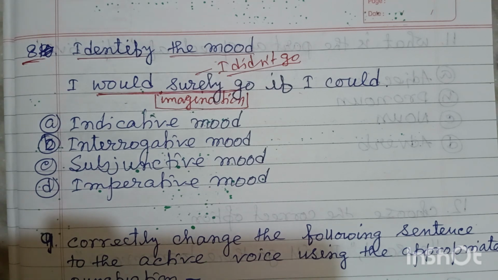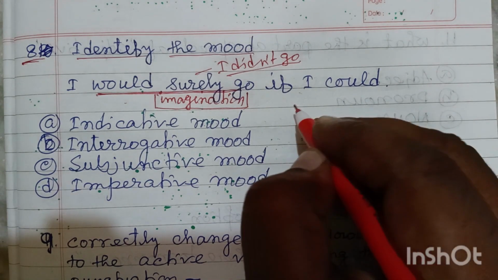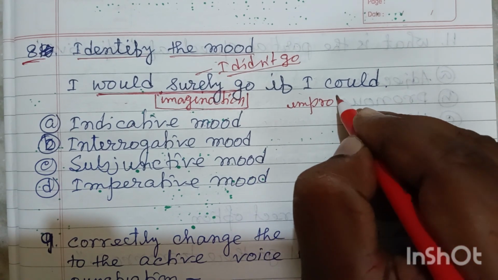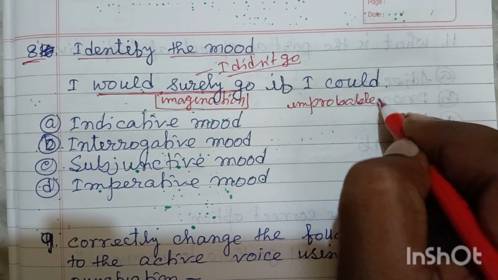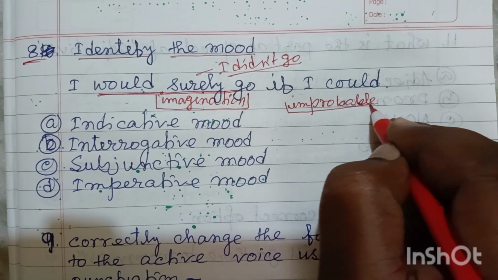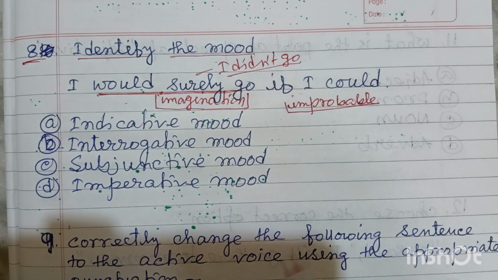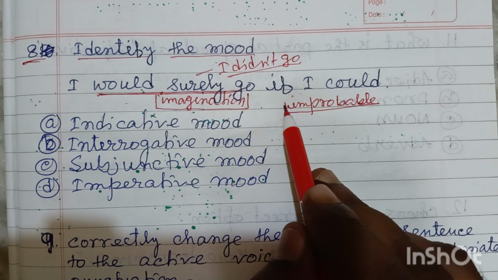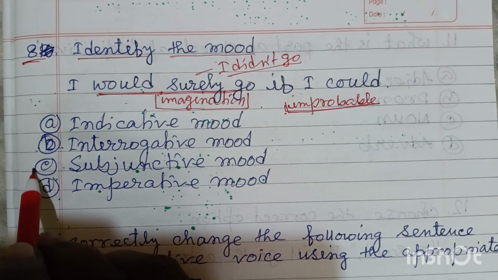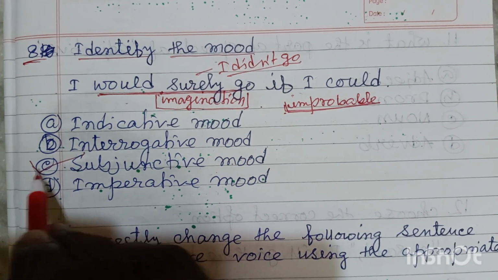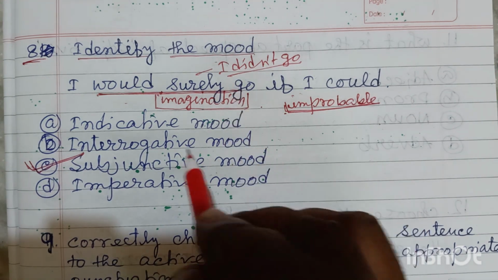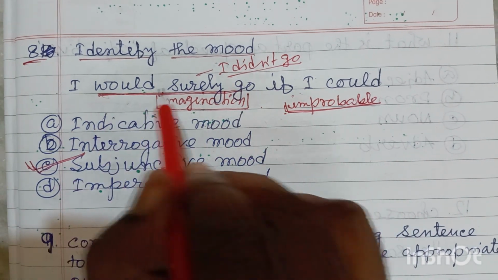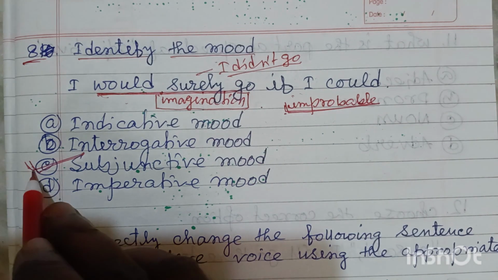It is basically called an improbable situation. This is a hypothetical, imaginary situation, and for this type of hypothetical or imaginary situations, we use the verb form which is called subjunctive mood. Here, he would go, it is the subjunctive mood.